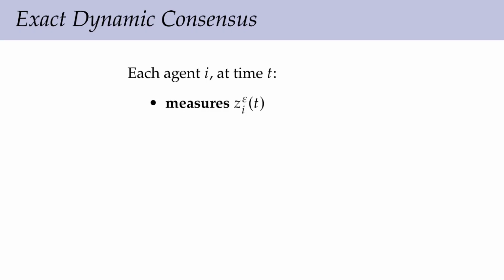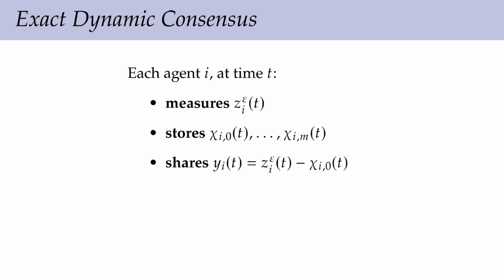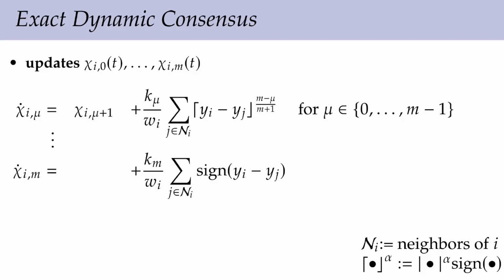In our solution, each agent i at time t reads a measurement from its local sensor. It also has stored m+1 auxiliary variables. Each agent shares with its neighbors the difference between the measurement and the first auxiliary variable. And finally, it updates these auxiliary variables as follows. We propose the following dynamics for the auxiliary variables.